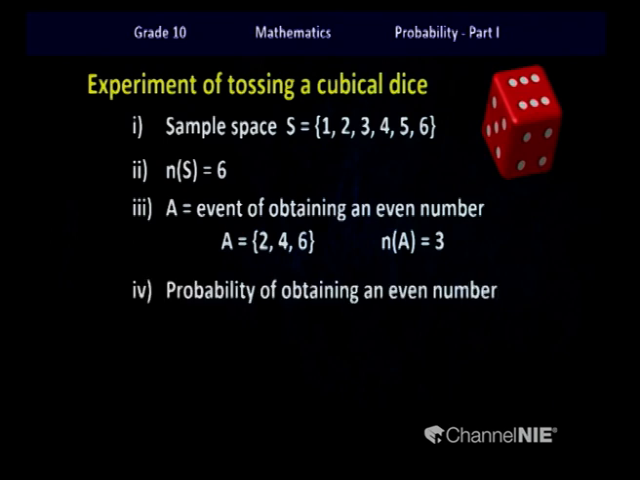So the next step is to calculate the probability of obtaining an even number. As we defined earlier, the probability of the occurrence of event A is equal to the number of outcomes of the event A divided by the number of outcomes of the sample space. When we substitute the values, we will get the answer 3 over 6. You can also simplify it and say 1 over 2.